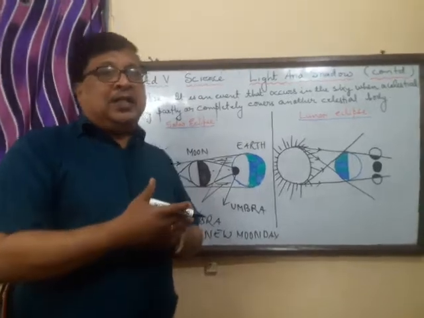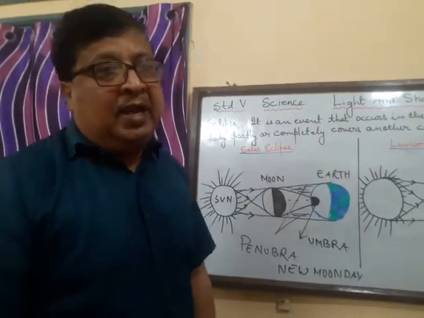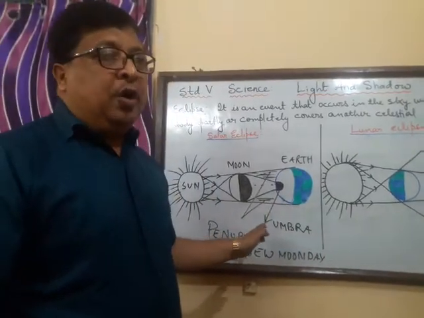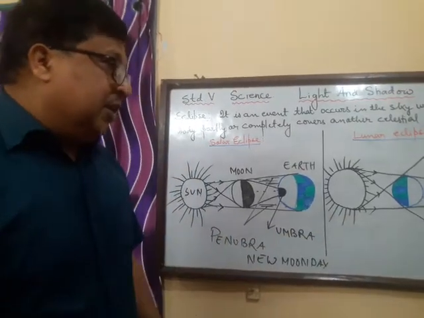Now since they do not lie in the same plane, hence they do not exactly fall in a straight line. Hence on every new moon day or every full moon day we do not have eclipses. So that is the reason.